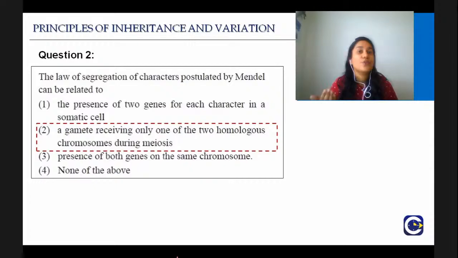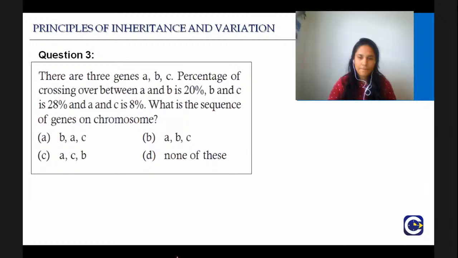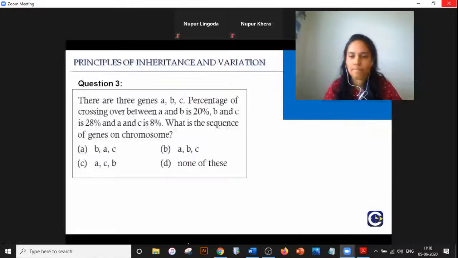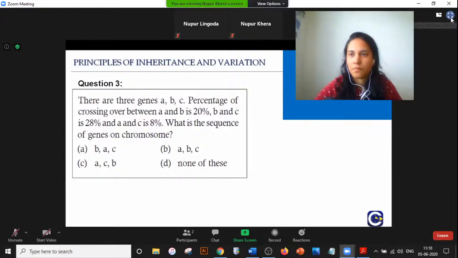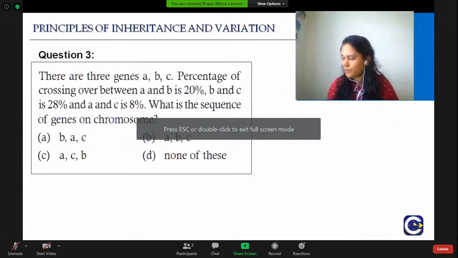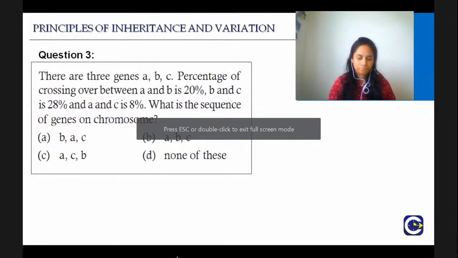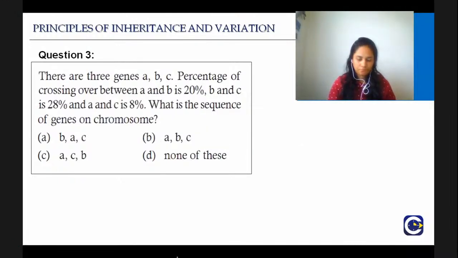Okay, which is the chromosomal theory of inheritance. So what is the right answer?